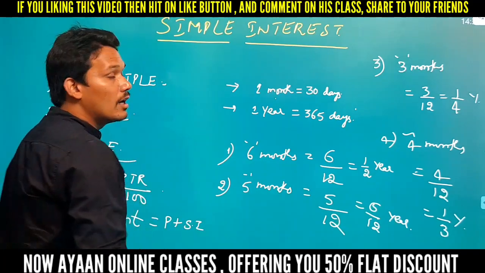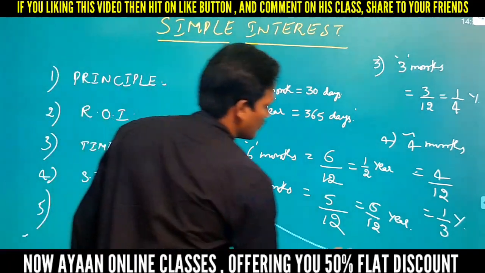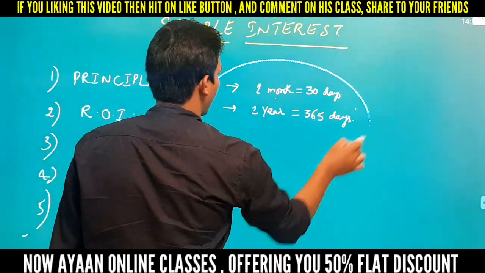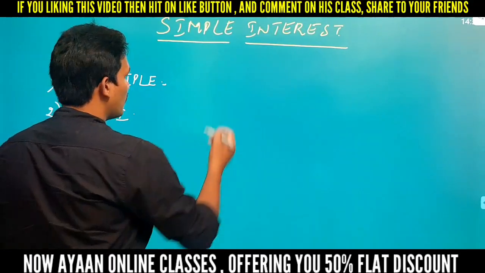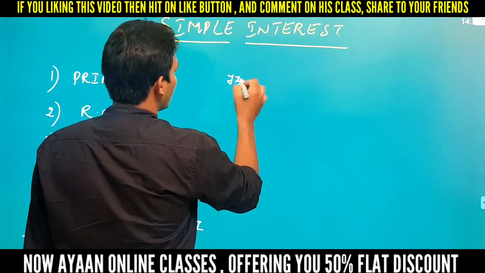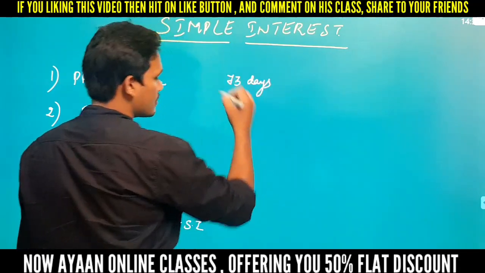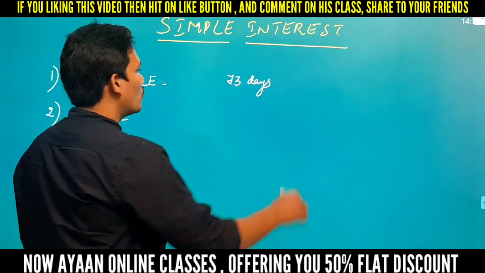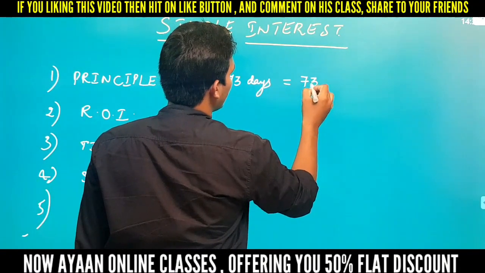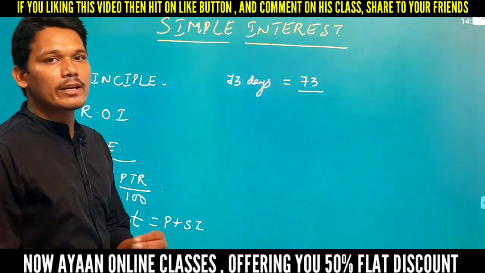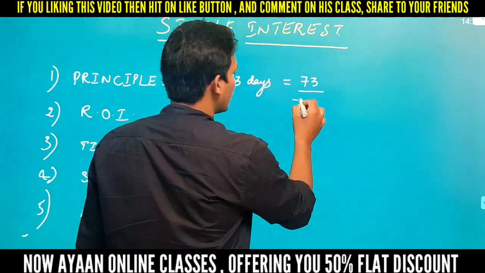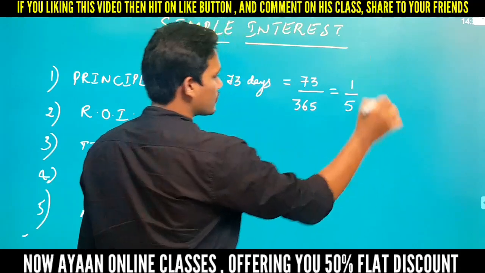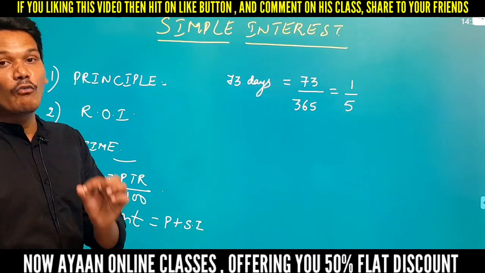Okay, now we'll convert days into years, right? For example, they may give it as 73 days, right? So now we have to convert these 73 days in terms of years. So just to divide this 73 by, so in 1 year we are going to get 365 days. Just to divide it by 365. So 73 ones are 73, 73 fives are 365. So this 73 days is nothing but 1 by 5 year.